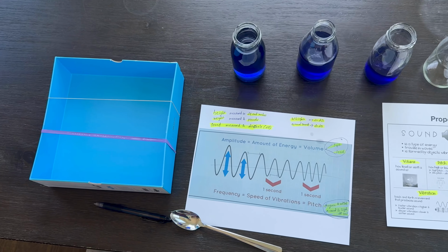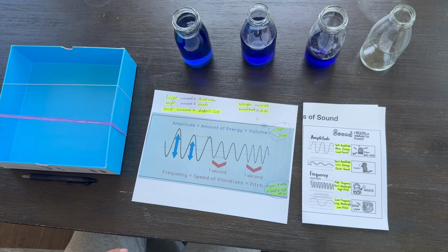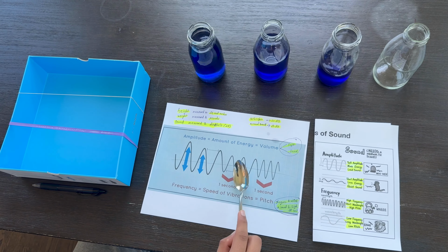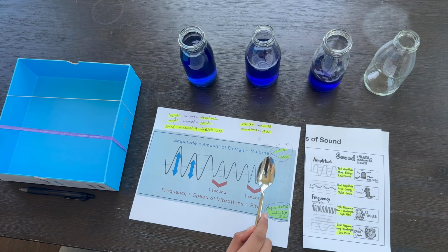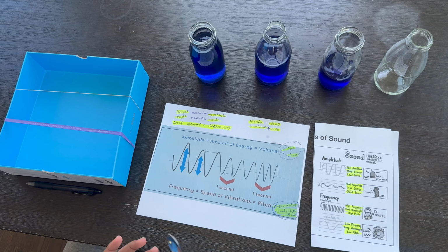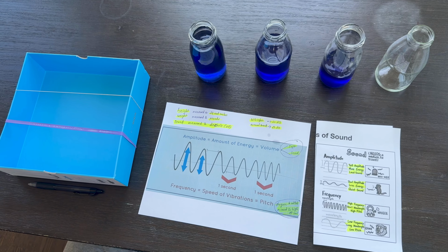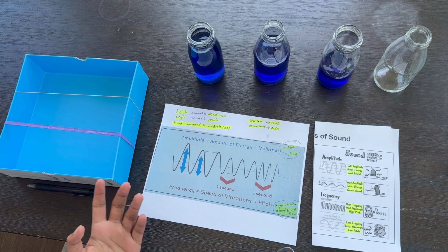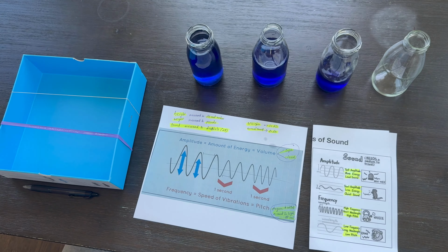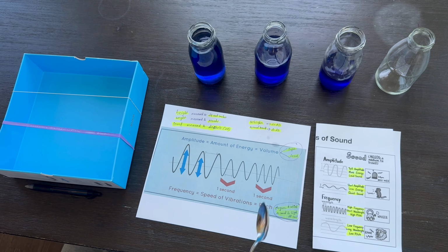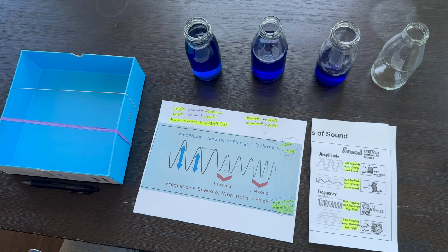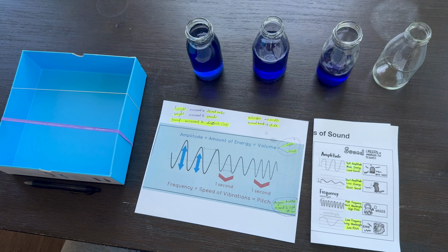Alright, so this is all about the properties of sound. In conclusion, we can tell that amplitude has a higher amount of energy, which leads to the volume or the intensity of the sound wave, while frequency, based on the number of vibrations within a certain time, gives the pitch, which is determined based on the speed of the vibrations. Now, amplitude and frequency, and volume and pitch, are not inversely related. It all depends on the amount of energy and the particle vibrations that the wave is producing.